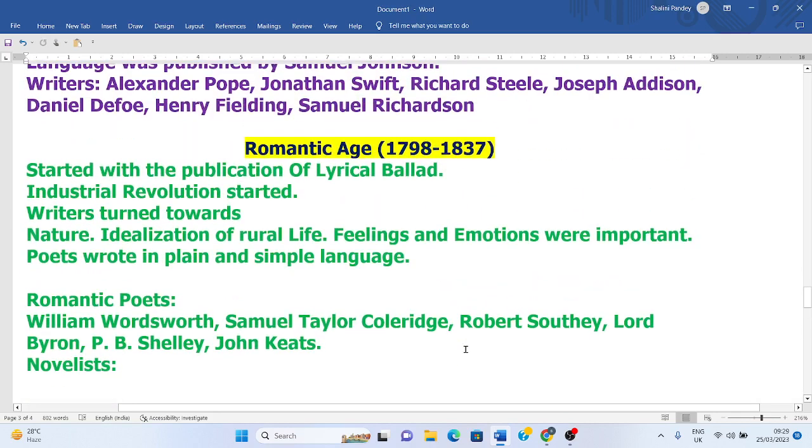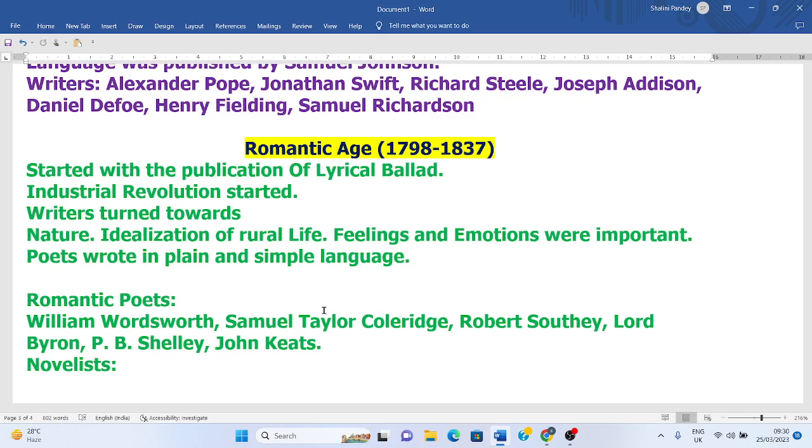Now we will discuss the Romantic Age. The Romantic Age timeline is 1798 to 1837. This age started with the publication of Lyrical Ballads, which was produced by William Wordsworth and Samuel Taylor Coleridge. They were friends, and together they published Lyrical Ballads. And so, with this publication of Lyrical Ballads, the Romantic Age started. Now, the Industrial Revolution took place during this age. Due to the harmful effect of industries and the smoke and pollution,